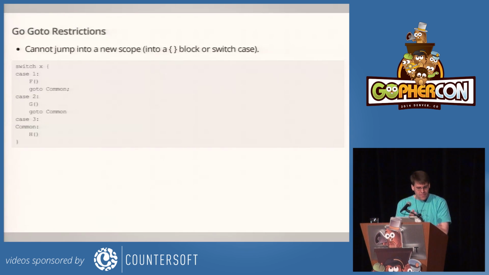So another example of this is jumping between switch cases. And in switch cases, you can't see the curly braces, but each one of those cases is a different scope. So there's sort of implicit curly braces there. So we need a strategy for these kinds of gotos. And in this case, there's 3 different cases, and they all share some common code. So the interesting question is, well, how many of these are there?